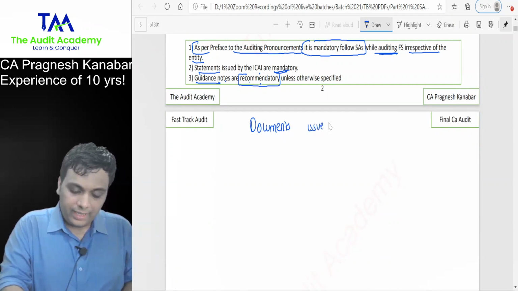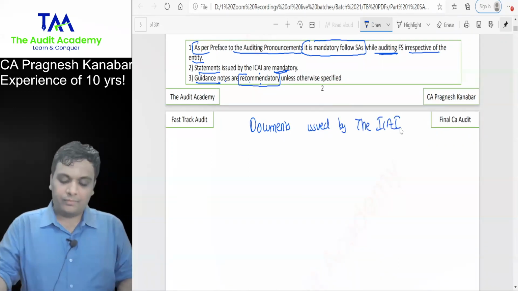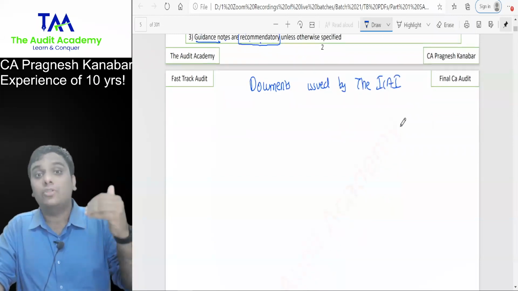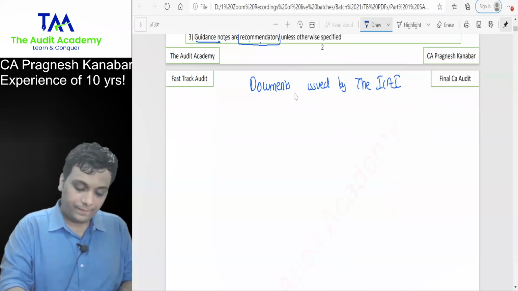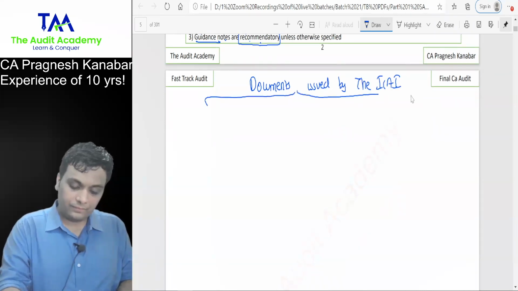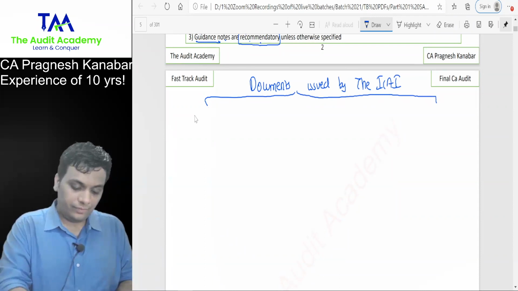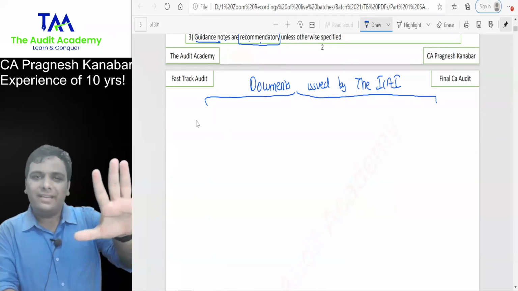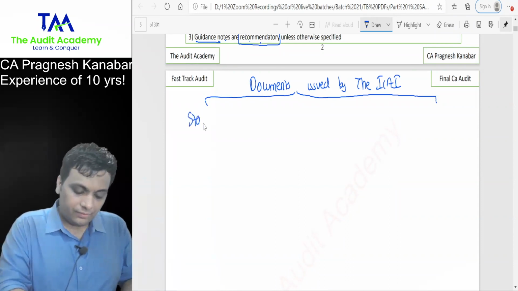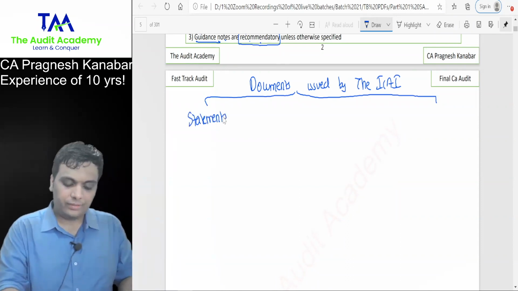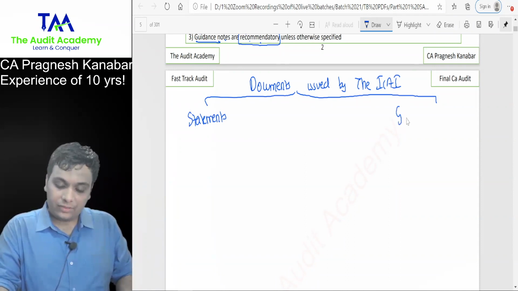Documents issued by the ICAI. Because there are a few points where I want students to write something. Documents issued by the ICAI. Standards on Auditing, they are mandatory. I'm not giving any note on that now. But I want you to write something over here on statements and guidance notes.